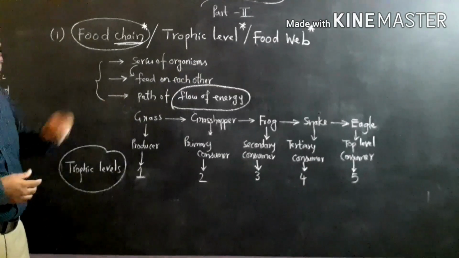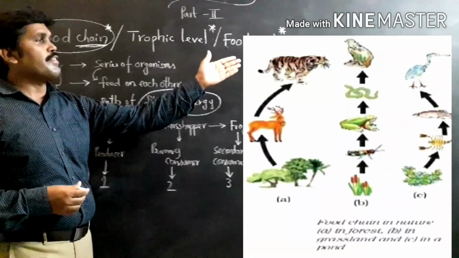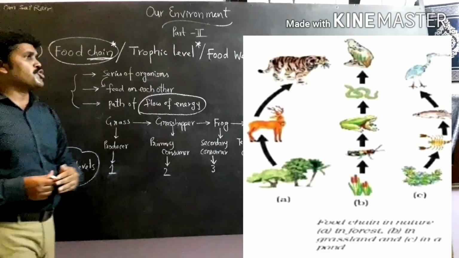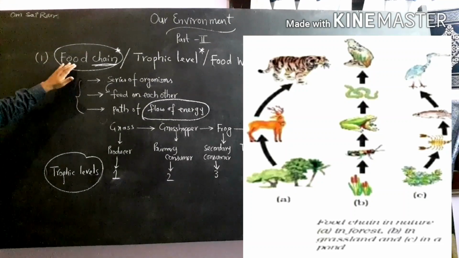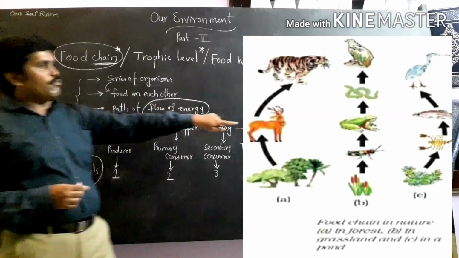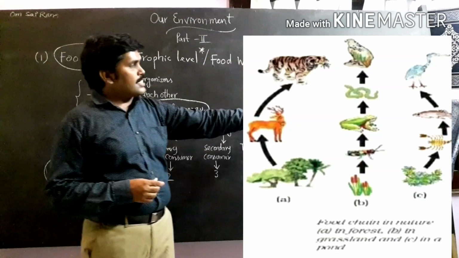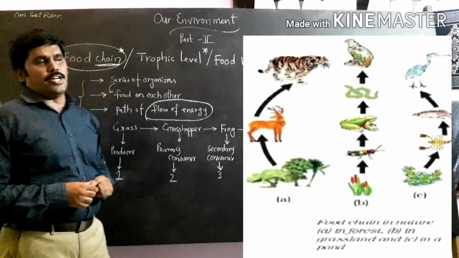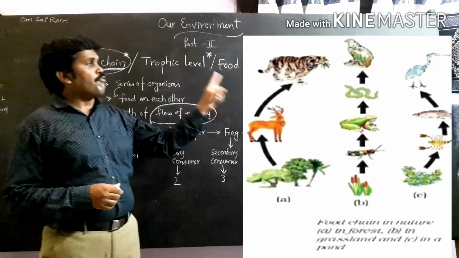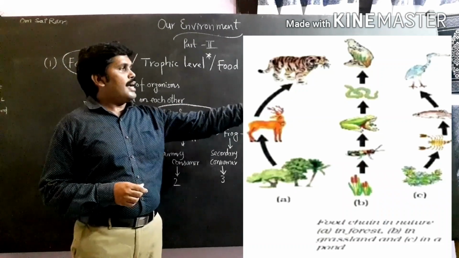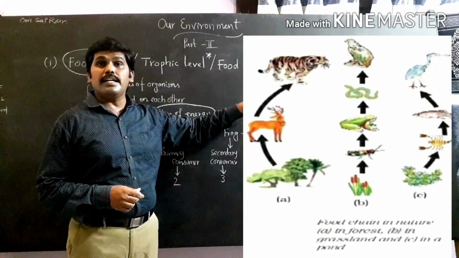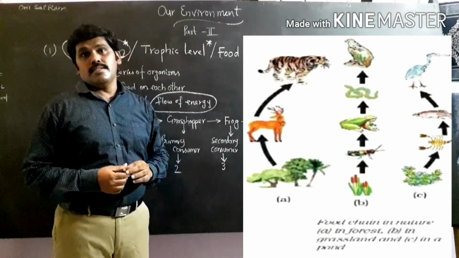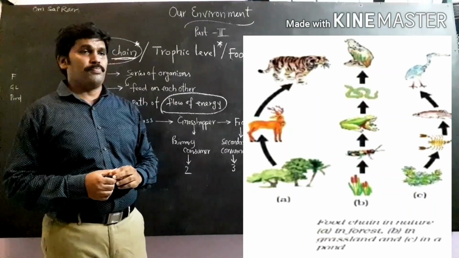We can have three different examples of food chains: a forest food chain, a grassland food chain, and a pond food chain. In all three, we can find different organisms which depend upon each other for the purpose of energy.